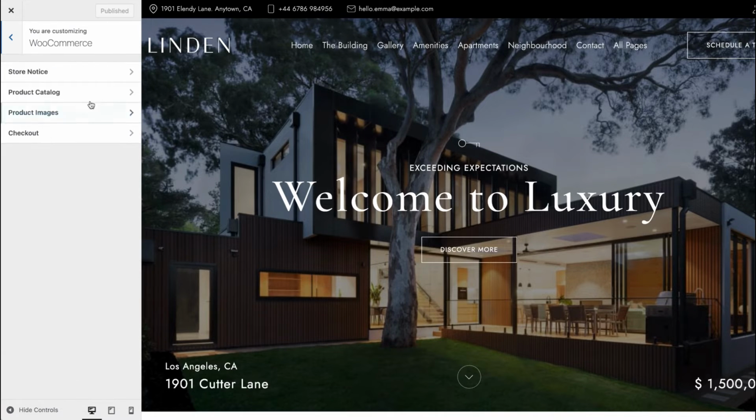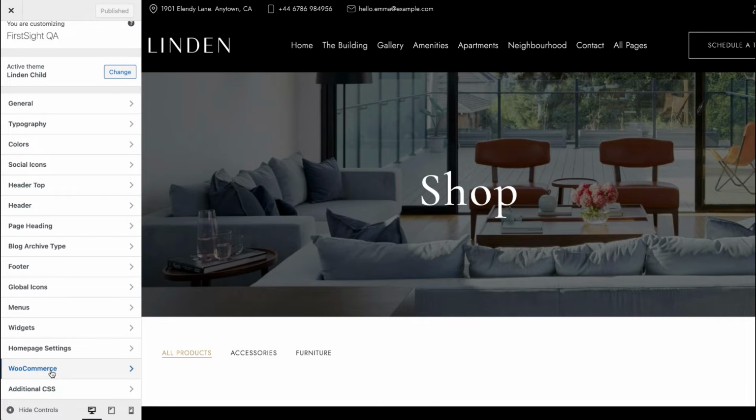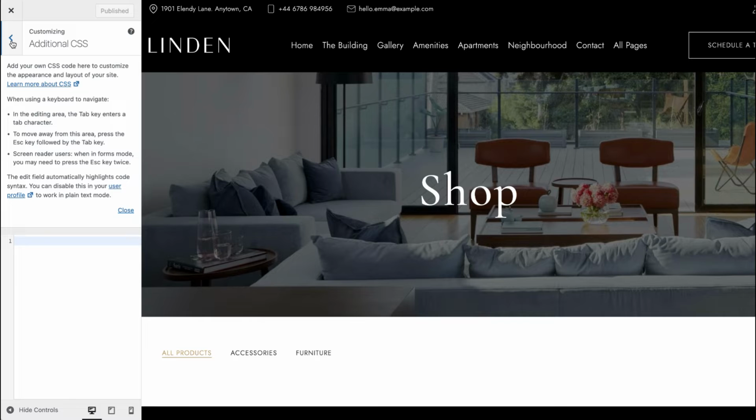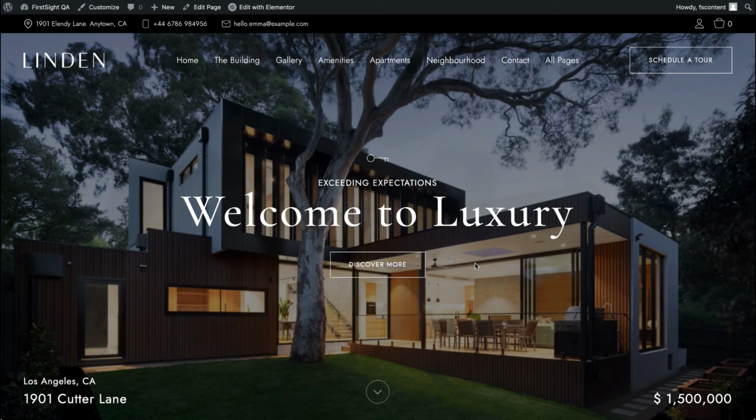Then we have WooCommerce. Just go through all the settings and play with them. That is WooCommerce. It's a plugin that powers e-commerce functionality for your website, and additional CSS for additional customization. That's it for Customizer. We've finished with the Customizer settings and we can proceed setting up each page separately.